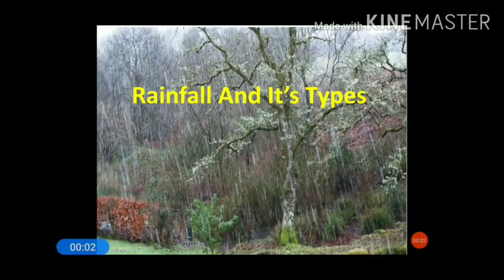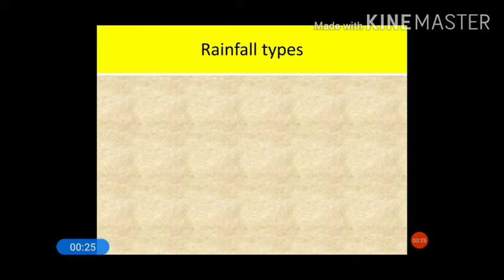Okay, students, in this video we are going to discuss rainfall and its types. In the previous video we have already discussed the forms of precipitation. Now this is one of the forms of precipitation, that is rainfall. We'll be discussing its different types in this video. Okay, first we'll see the different types of rainfall.